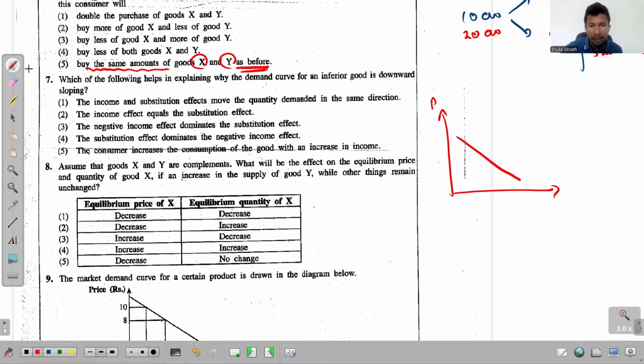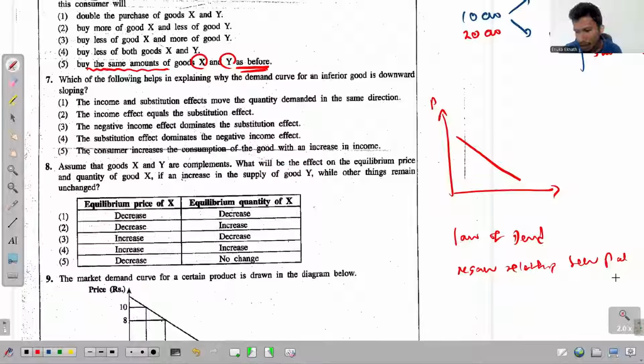And the simplest reason is the one that I mentioned, due to the law of demand, or maybe we can write, due to the negative relationship between P and QD. Due to this negative relationship between these two variables, this slopes downwards.